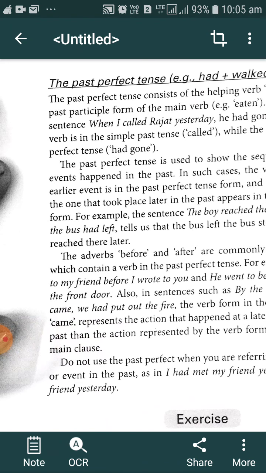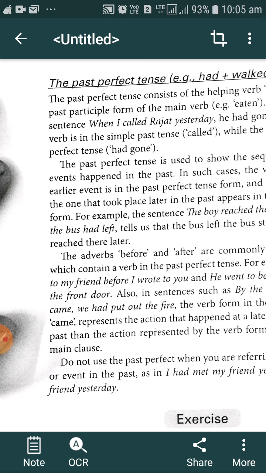So, do you understand what the use of the past perfect tense is? If both actions are completed in the past, we have to determine which action happened earlier and which action happened later.